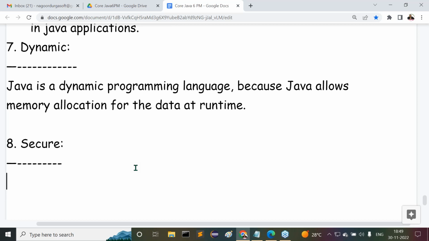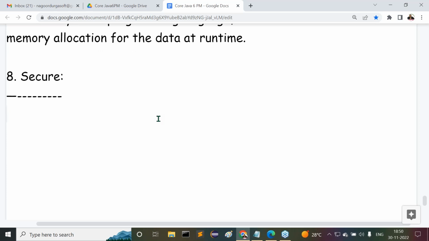Automatically, that programming language is a secure programming language. Now, understand this clearly. Java is a secure programming language. How is Java a secure programming language? What is the reason for it internally?